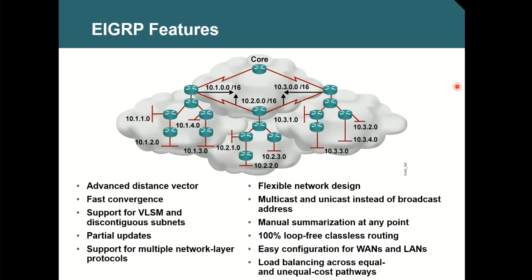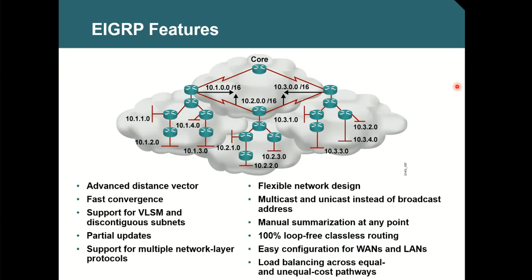Okay. Next, flexible network design, meaning there is no restriction like 15 hops only. No, you can have any size, up to 100 hops. You can have 10 routers, 20 routers, 40 routers in an autonomous system.